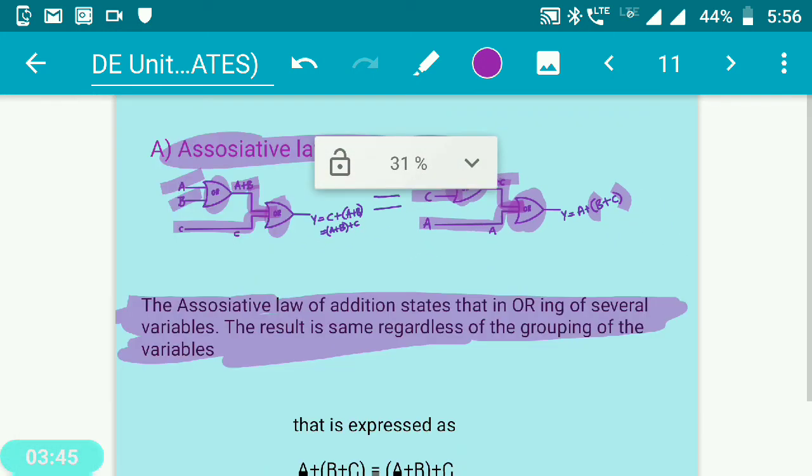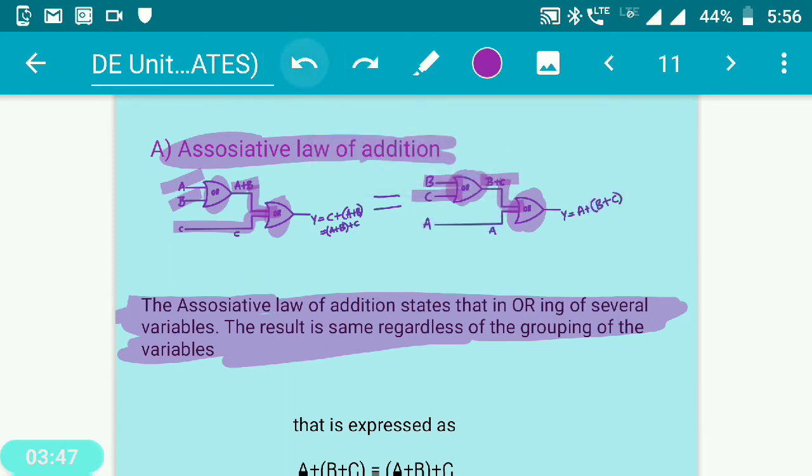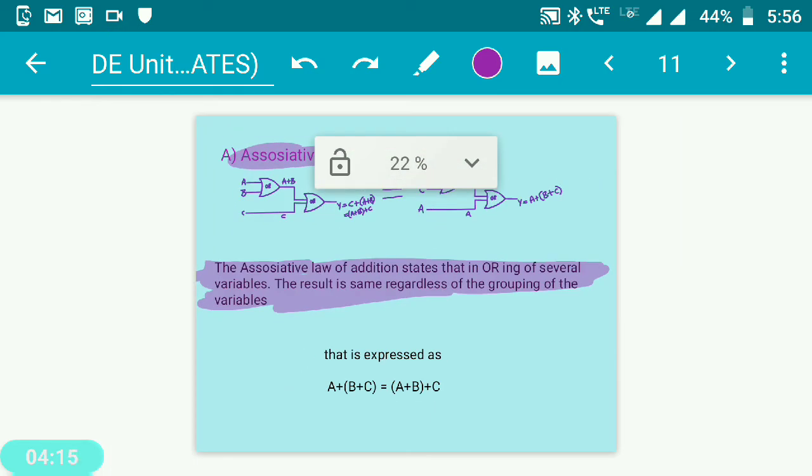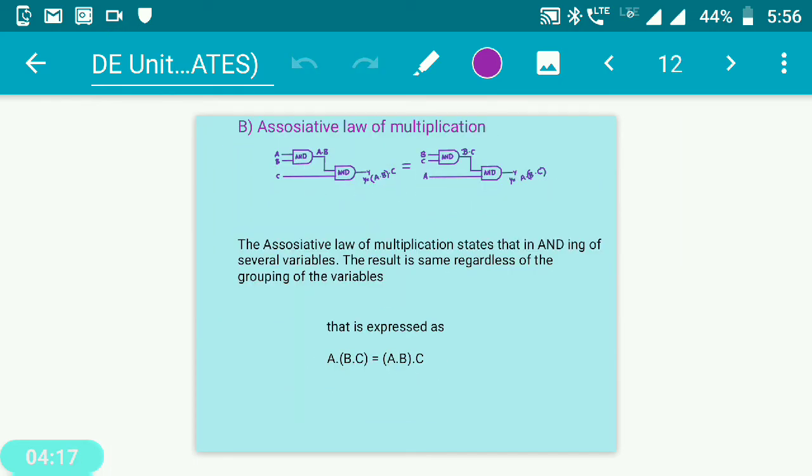Okay, so both the expressions, both the logic diagrams, are going to give you the same answer. That is the meaning here. After explaining the entire logic diagram, what is the meaning of the left hand side logic diagram and right hand side logic diagram? Both are going to give you the same answer regardless of the way that you have grouped. Regardless of the grouping that you have done with respect to the expressions, you are going to get the same answer. So then we go to understand the associative law of multiplication.